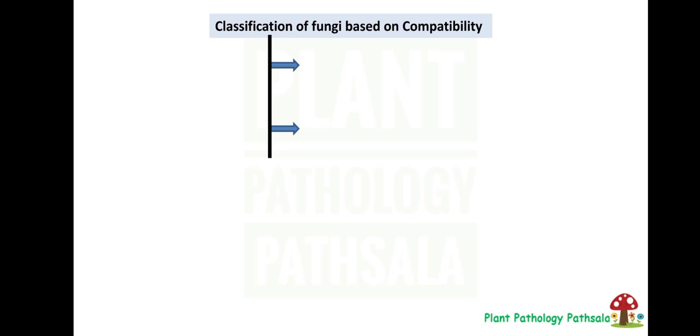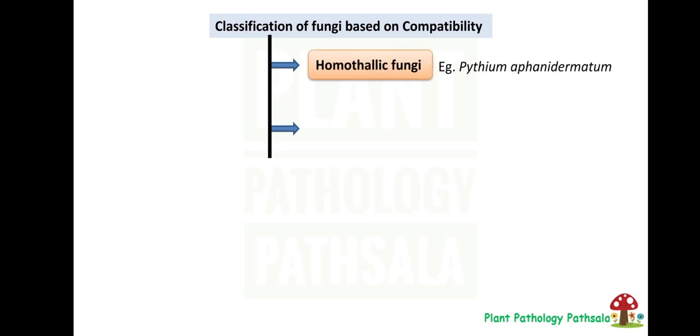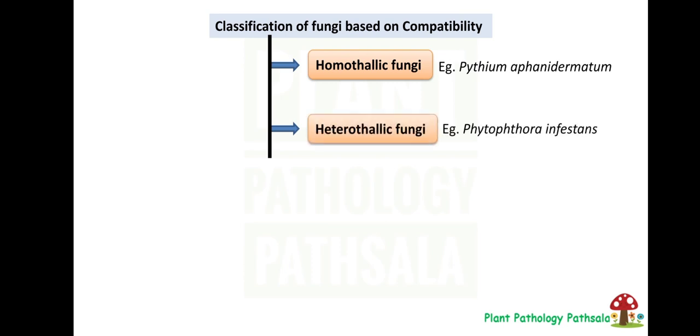The next one, classification of fungi based on compatibility, that is compatibility between two thallus. Okay, the thallus is the body of the fungus. So based on this, two types of fungi are there. One is homothallic and another one is heterothallic. Homothallic fungus means no differentiation is there between the thallus. That is, the same type of thallus can undergo reproduction to form a new thallus or new individual. Okay. Example is Pythium aphanidermatum.